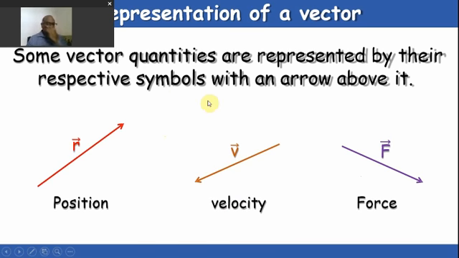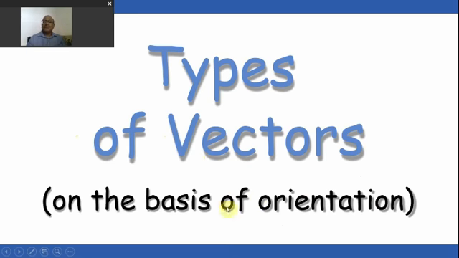Some vector quantities are represented by their respective symbols with an arrow above it, like it's a position vector, so R vector, R with an arrow symbol. Velocity is V vector, force is F vector. A type of vector on the basis of orientation, if we see, it means how we orient the vector, how we are placing the vector.